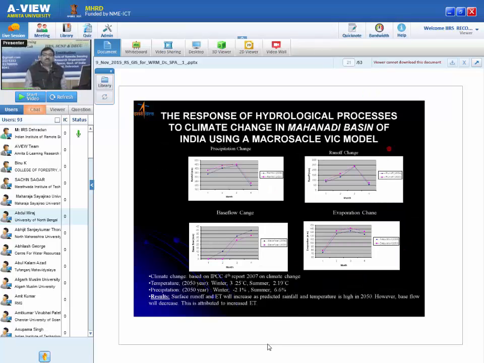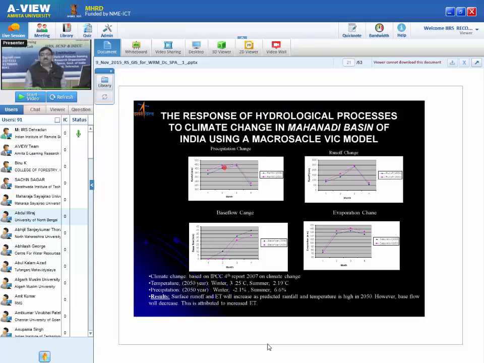Now, these models are very good to predict the future also, because they try to solve the process. So now what we have done is run the same model for 2050 for the Mahanadi Basin, and our base year was 2007. Based on the IPCC report, we found there will be a change in the temperature as well as in the rainfall. Then we ran the model for 2050.